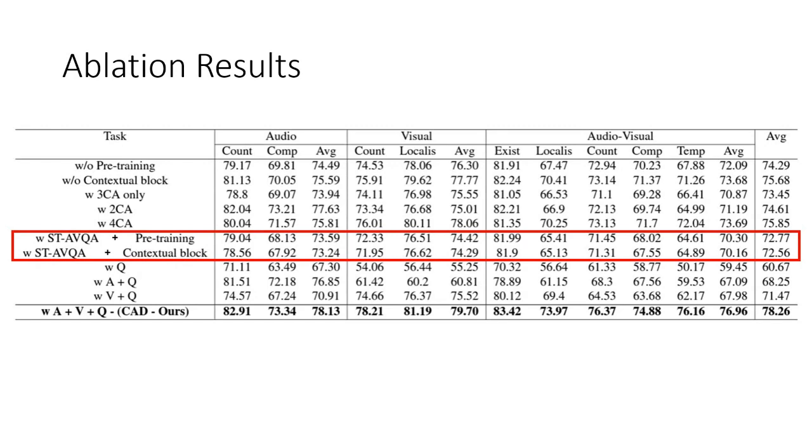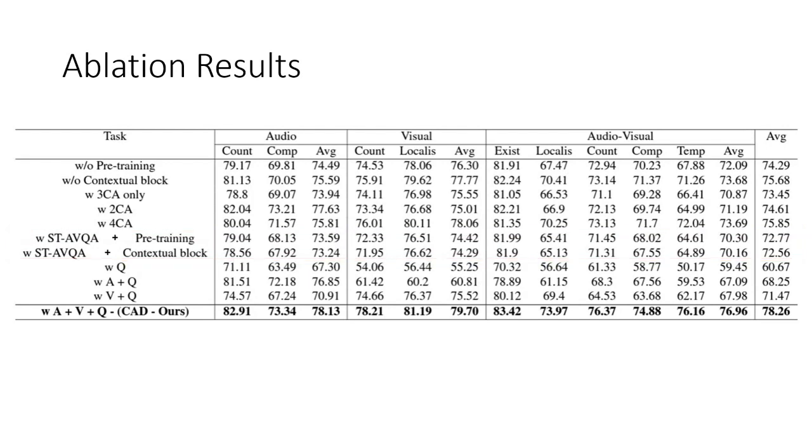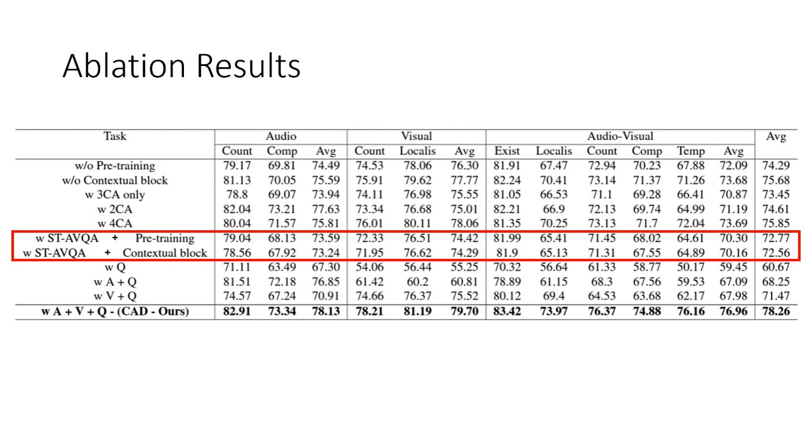Next is adding the pre-training technique and the contextual block to the state-of-the-art method as a plug-and-play module, and we can see that there is a performance improvement on the state-of-the-art method as well. And the next is using only the question query as input and not the audiovisual, and we get 60% performance. If we mask the visual modality and use only audio and question modality, then 68%. If we don't use the audio modality and only use the visual and question modality, then 71%. And if we use all the modalities as input, the performance will be 78.